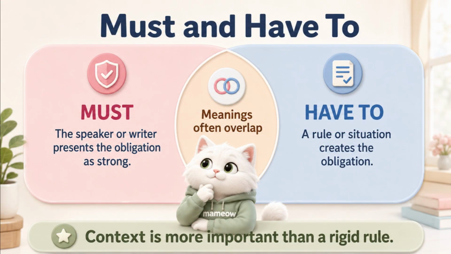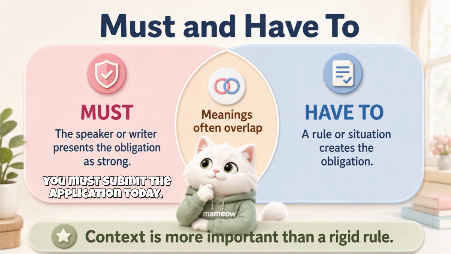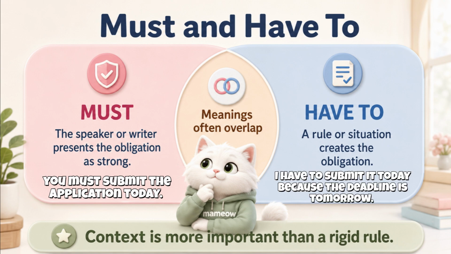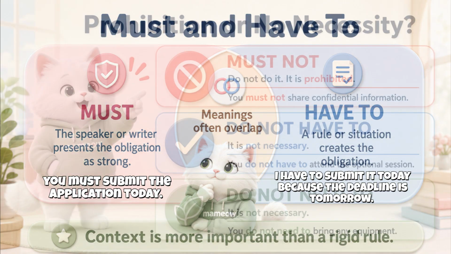Must and have to often overlap. With must, the speaker or writer presents the obligation as strong. For example, you must submit the application today. For have to, it commonly refers to a requirement created by a rule or situation. For example, I have to submit it today because the deadline is tomorrow. This difference is useful, but context is more important than treating it as an absolute rule.